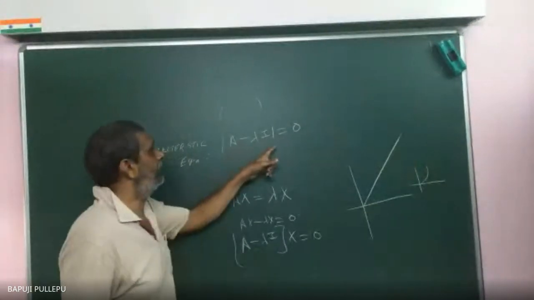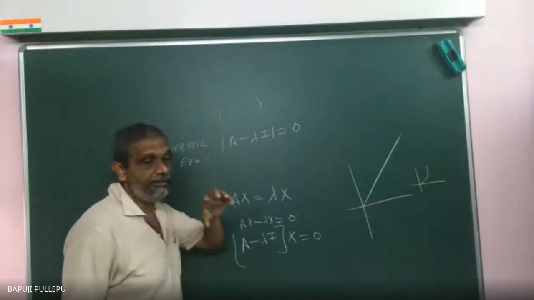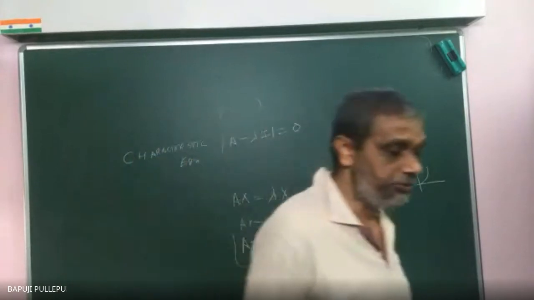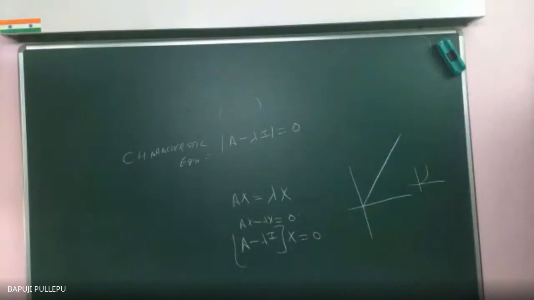A minus lambda I is the characteristic equation. They will give A in your hand. What you will do is first find A minus lambda I, find the roots, the characteristic roots, and that is called the eigenvalues. Eigenvectors we do later. Today we do 2-3 problems in eigenvalues, then we can do the eigenvector.